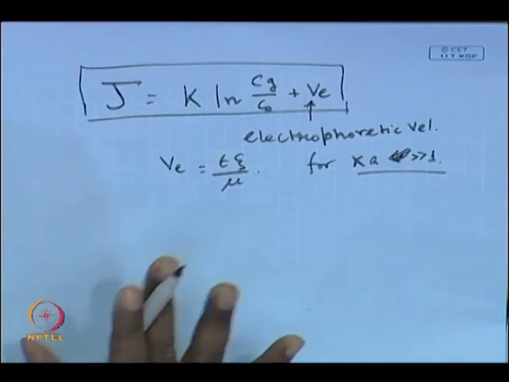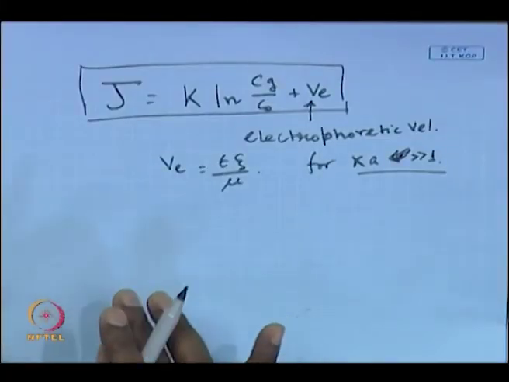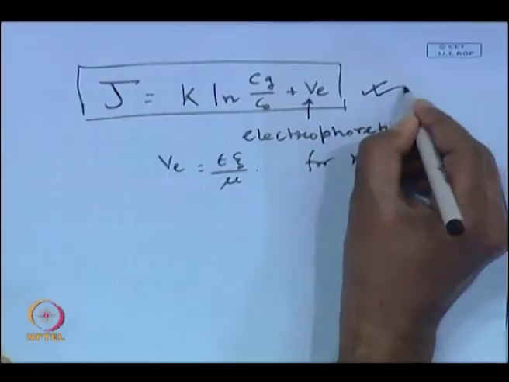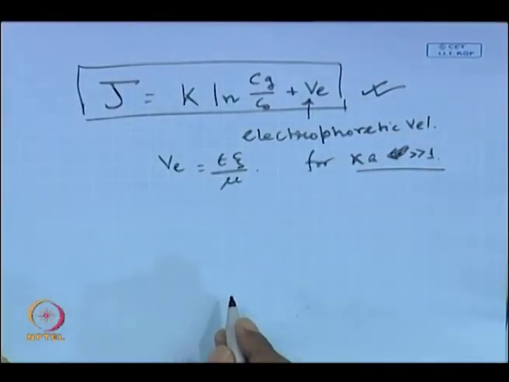Okay. This is a very simplistic scenario. In fact, in an actual case, it will be a little bit more complicated, because the motion of the charged particles, that is the electrophoretic velocity, will be coupled with the solution properties and viscoelectric effect and things like that. So, roughly one can have a first guess how much the permeate flux or productivity will be enhanced by applying an external electric field by this equation under the gel layer control filtration.